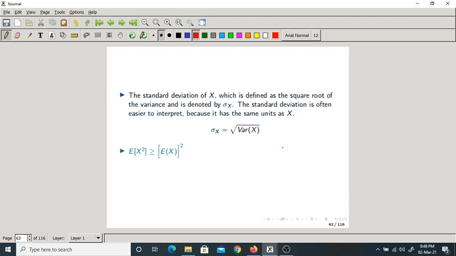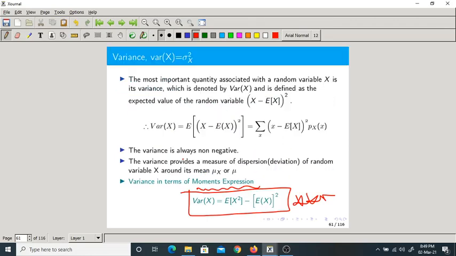Now this is also very, very important. Expectation of x square is always greater than or equal to expectation of x whole square. Why is it so? Let us go back to the mean variance formula. What is the variance formula? Two things are important. This is the variance formula, and one more thing is variance is always non-negative, which means it is always greater than or equal to 0.